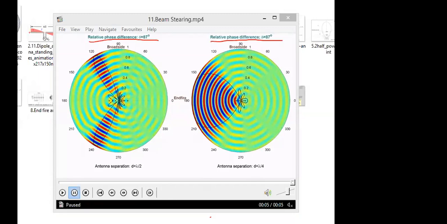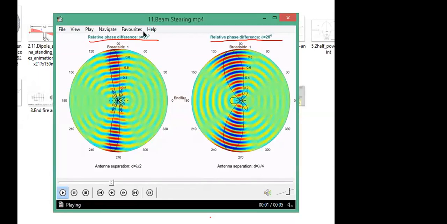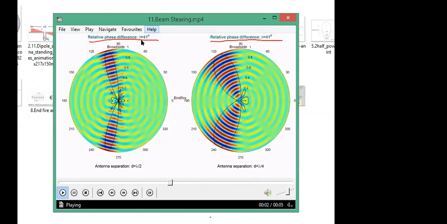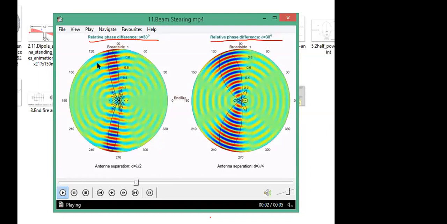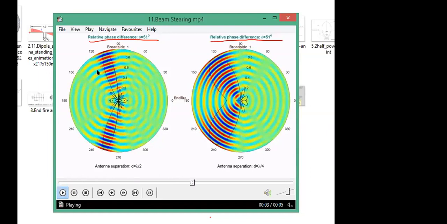Okay, so I will play one more time. You observe here as well as here. You are changing your excitation phase, that is alpha, then it is changing your direction of maximum radiation.